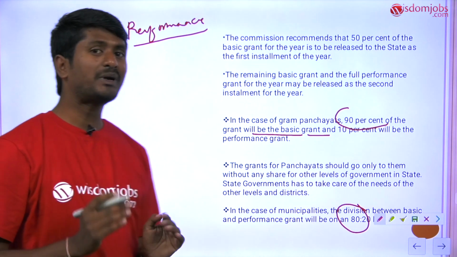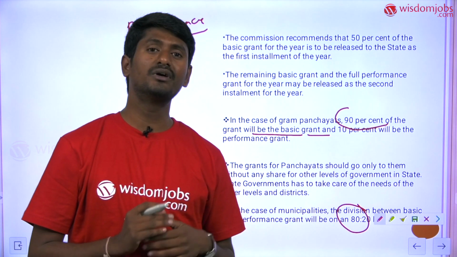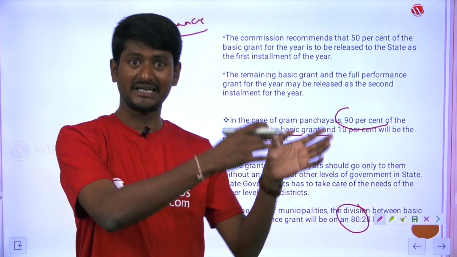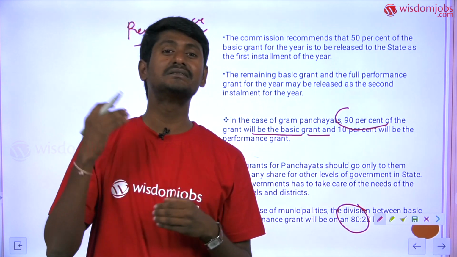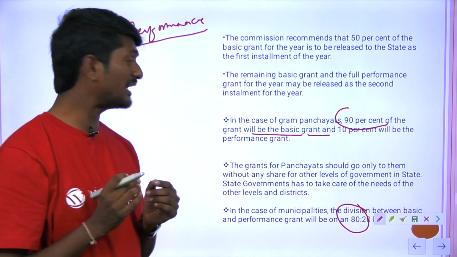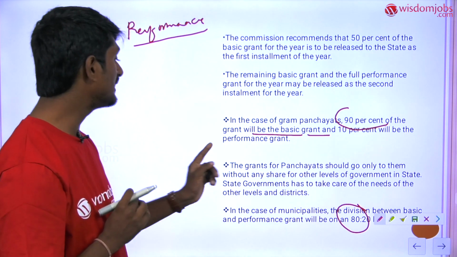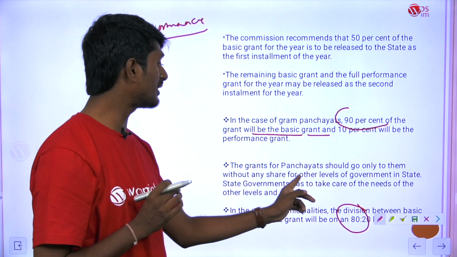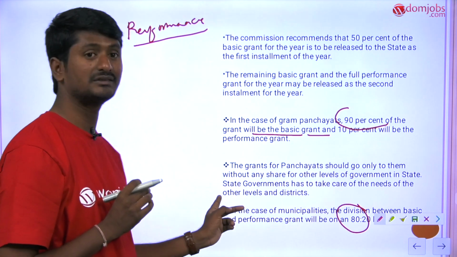And with respect to the Gram Panchayats, for example, whenever the central government routes the money to the local bodies via the state government, sometimes the state government may misuse the funds. So that is the reason why the Finance Commission has specified that the grants for panchayats should go only to them, without any share for the other levels of government and the state government.